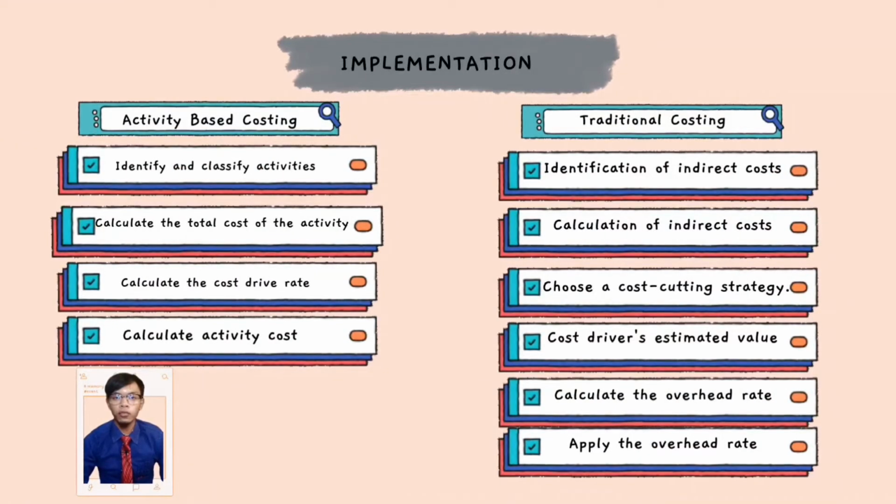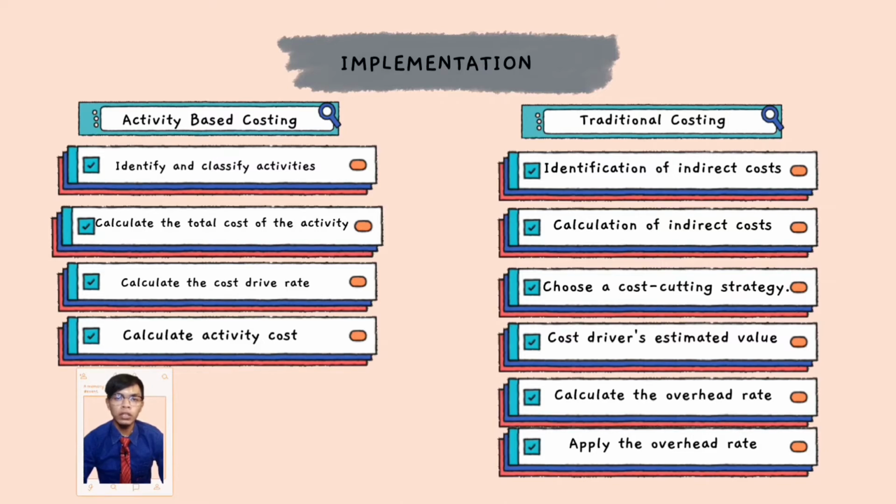The first distinction we notice between activity-based costing and traditional costing is in terms of implementation. The activity-based costing implementation is as follows. The first step is to identify and classify activities. The next step is to calculate the total cost of the activity. The third step is to calculate the cost driver rate, and the fourth is to use the cost driver to calculate activity cost. Meanwhile, there are 6 steps to traditional costing implementation.